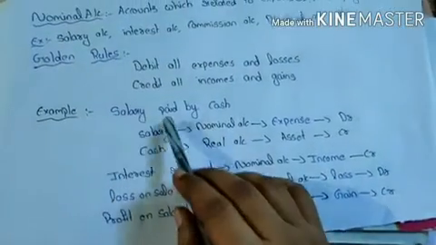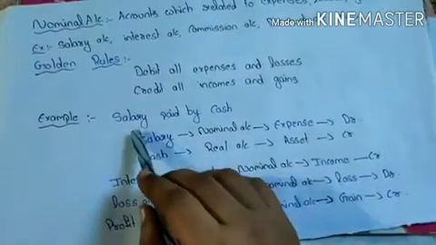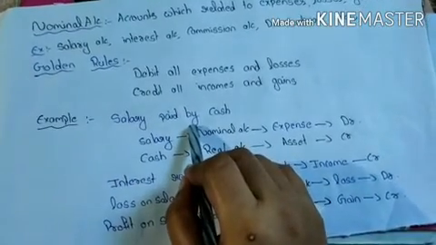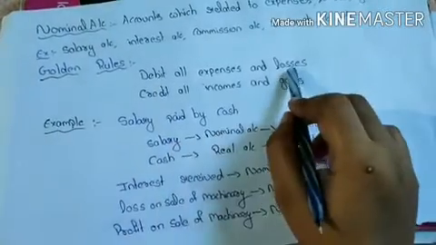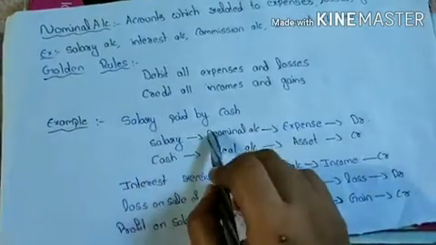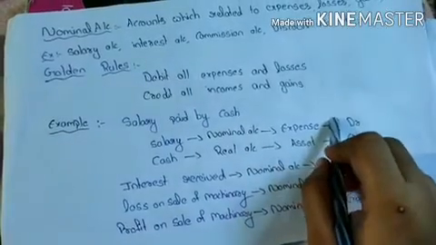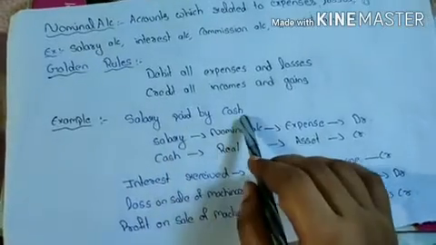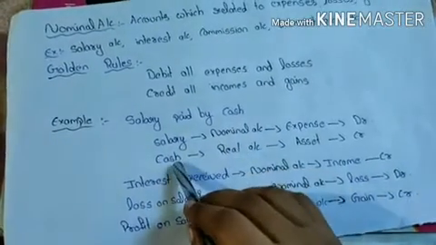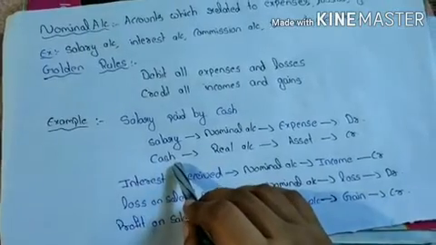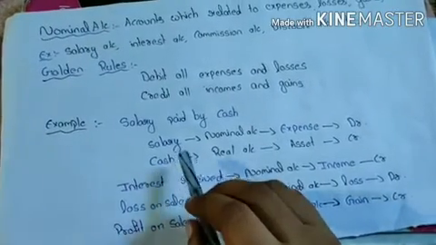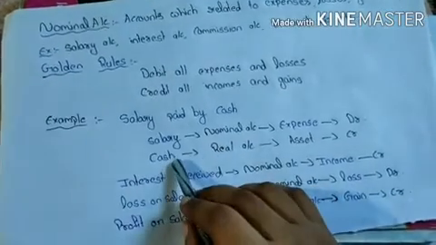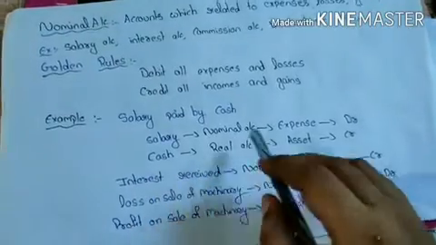Example: salary paid by cash. So here salary is an expense. Salary paid by cash. According to the golden rule of nominal account, debit all expenses and losses. So salary account should be debited. Here cash goes out from the business because salary is paid by cash. Cash is an asset and it comes under the real account. According to the golden rule of real account, debit what comes in, credit what goes out. Here cash goes out from the business, so cash account is to be credited.